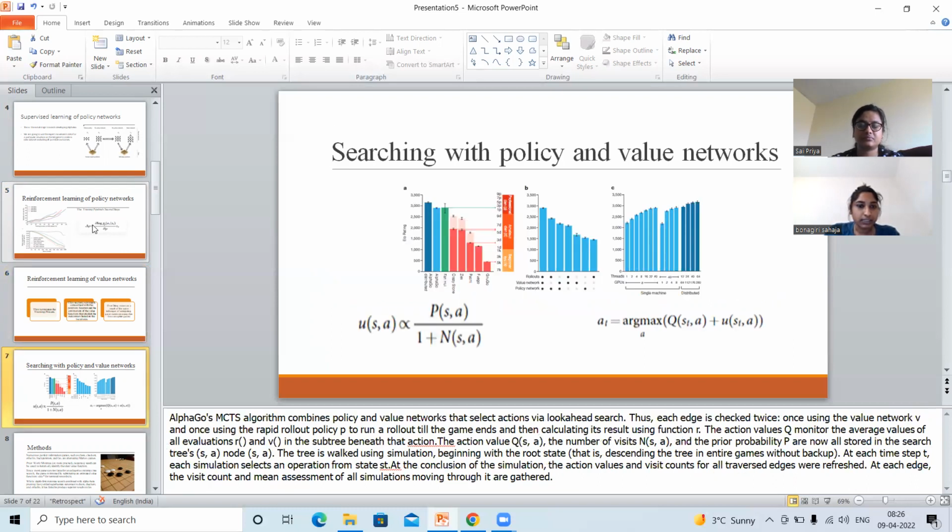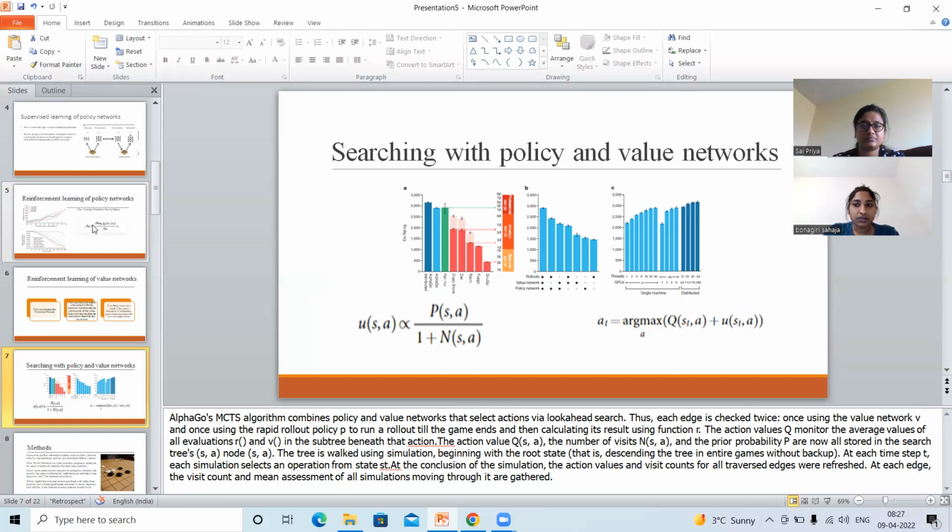Coming to searching with policy and value networks, the AlphaGo MCTS algorithm is made up of policy and value networks that use lookahead search to choose actions. The value network and the rapid rollout policy both check each edge. The value network checks each edge once, and the rapid rollout policy runs a rollout until the game ends, and then calculates its result using the function R.